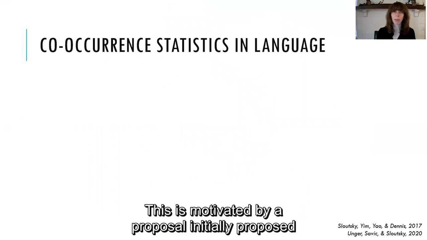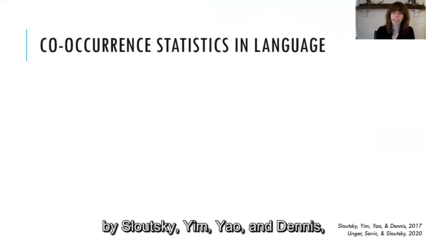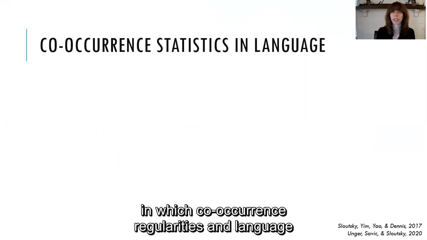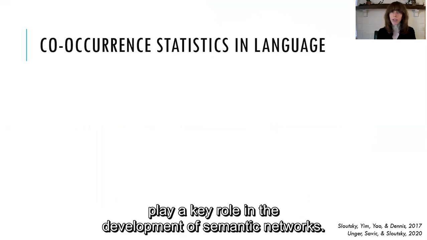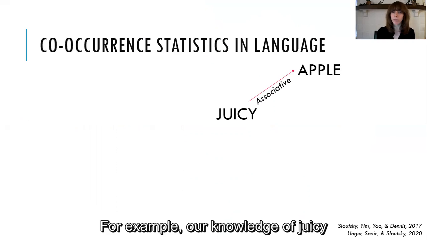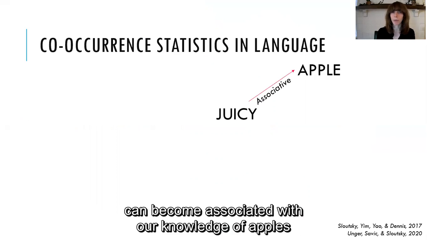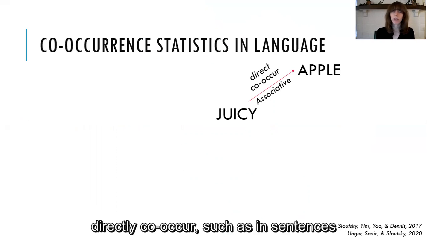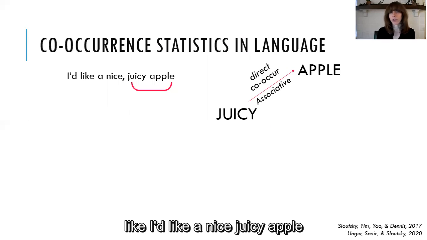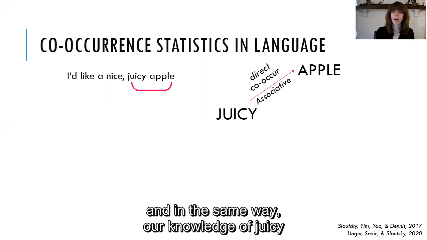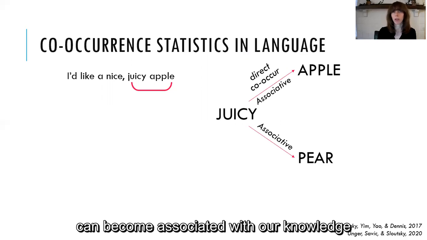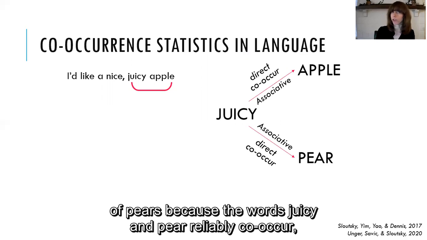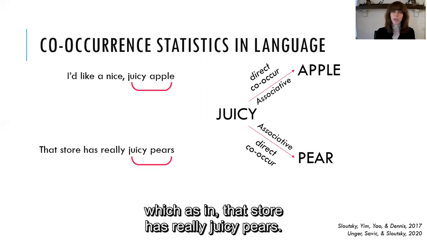This is motivated by a proposal initially proposed by Slitsky, Yao, and Dennis, in which co-occurrence regularities in language play a key role in the development of semantic networks. For example, our knowledge of juicy can become associated with our knowledge of apples because the words juicy and apple reliably directly co-occur, such as in sentences like, "I'd like a nice juicy apple." And in the same way, our knowledge of juicy can become associated with our knowledge of pears because the words juicy and pear reliably co-occur, such as in, "That store has really juicy pears."